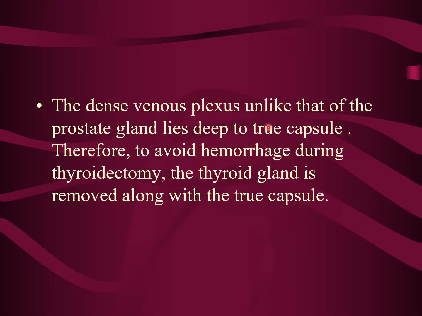The dense venous plexus, unlike that of the prostate gland, lies deep to the true capsule. In the previous slides I told you that there is a venous plexus deep to the true capsule. Therefore, to avoid hemorrhage during thyroidectomy, that means removal of the thyroid gland, the gland is removed along with the true capsule. This you have to remember.